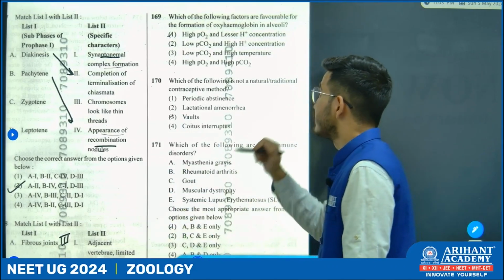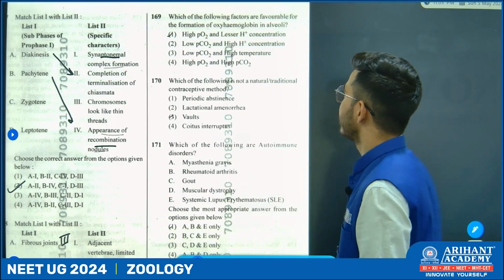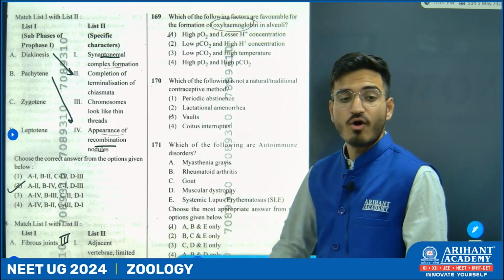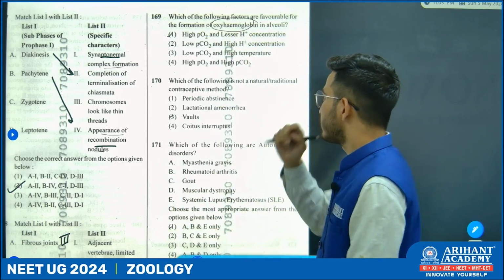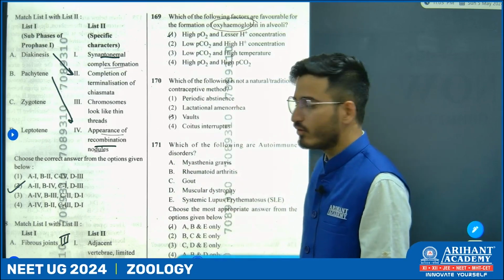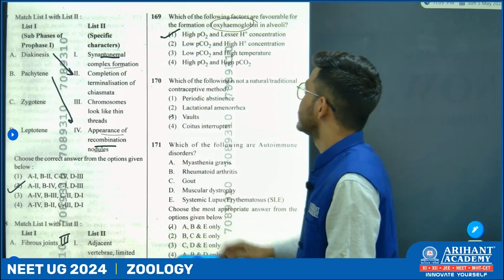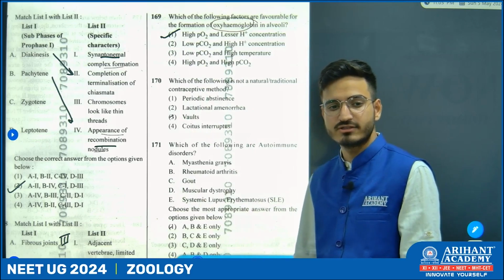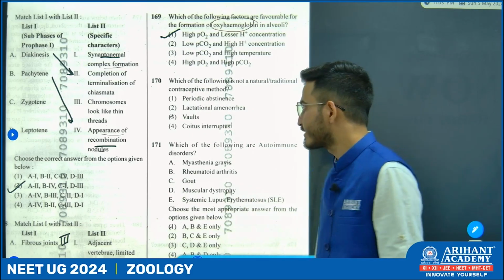Now, next question. Once again, which of the following factors are favorable for the formation of oxyhemoglobin? The option is high pO2, partial pressure of oxygen, and lesser H plus ion concentration. Lesser H plus ion concentration means less acidic condition.